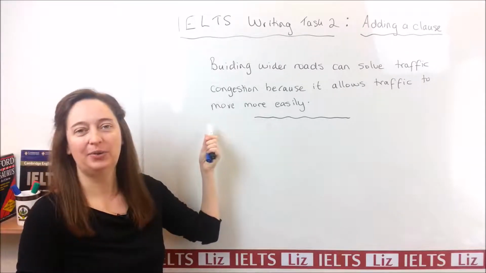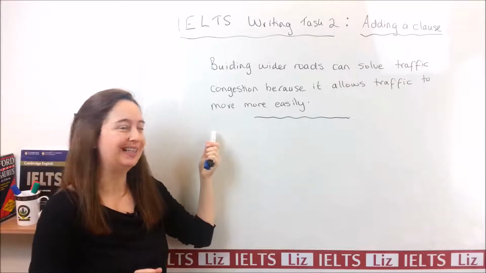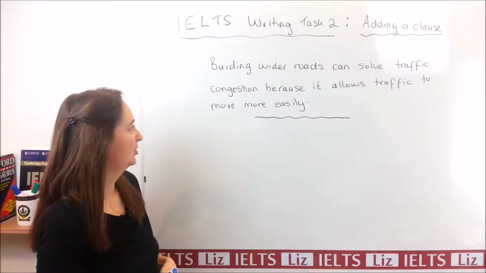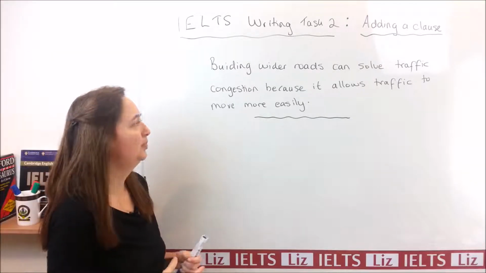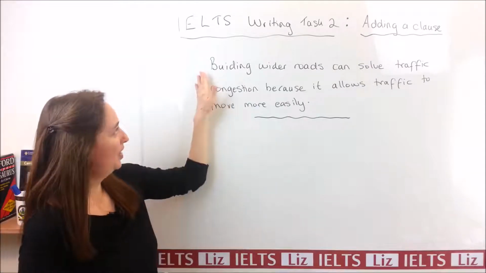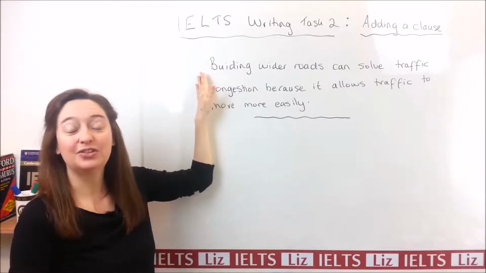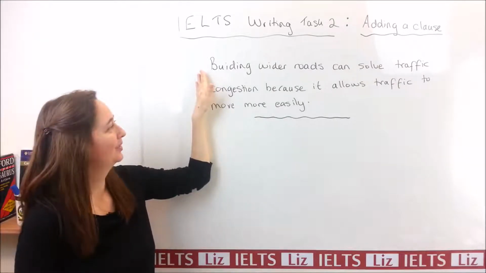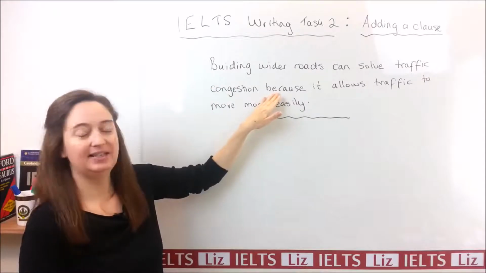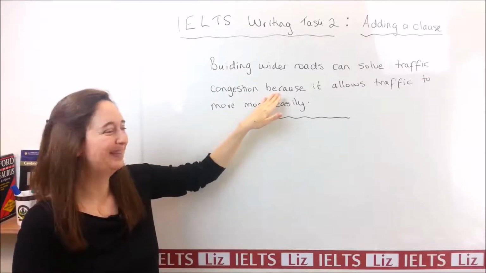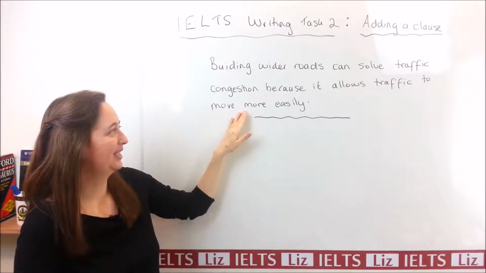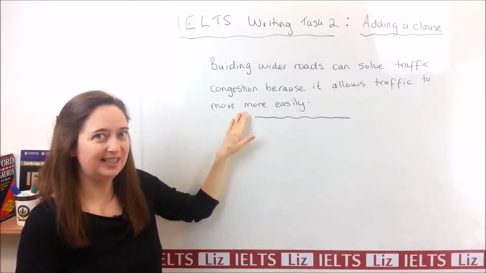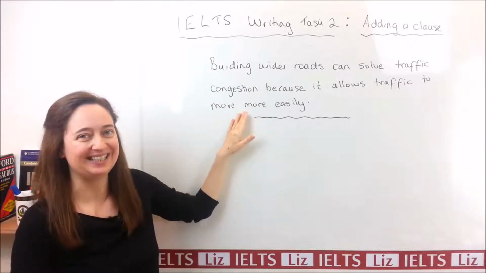This is the sentence we're going to use to put the clause in. Building wider roads can solve traffic congestion because it allows traffic to move more easily. The first part of that sentence is the solution to the problem. And the solution is to build wider roads. Then we've got a linker, and that is telling us that there's a reason coming. And the reason for this is because traffic can move more easily. So building wider roads is a good idea because traffic can move more easily.